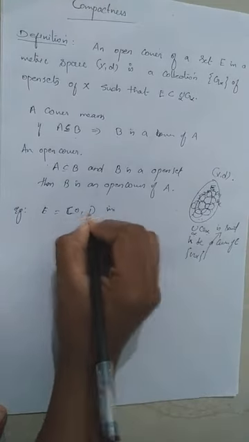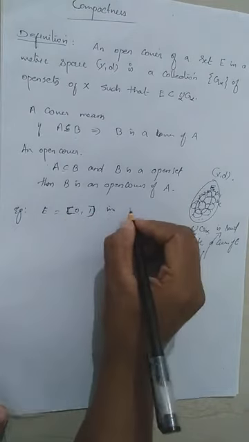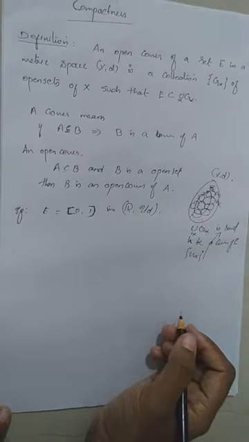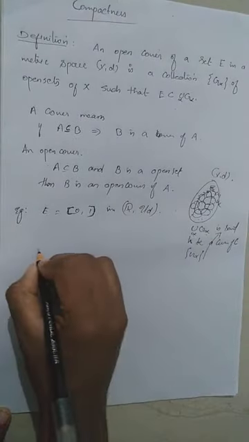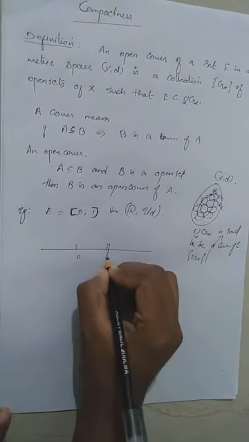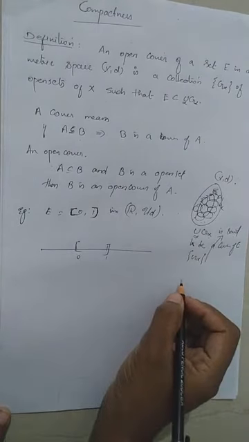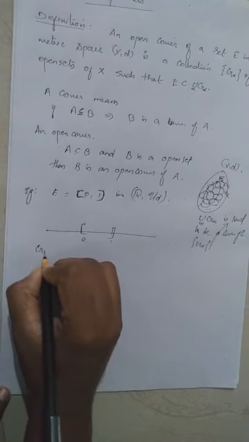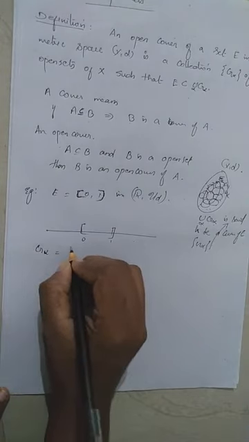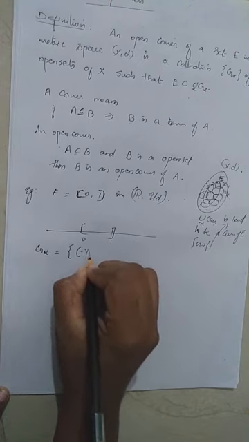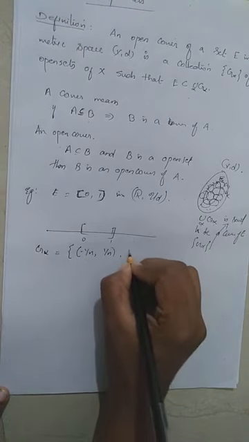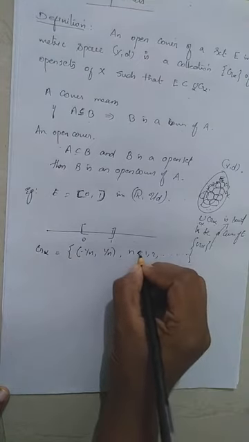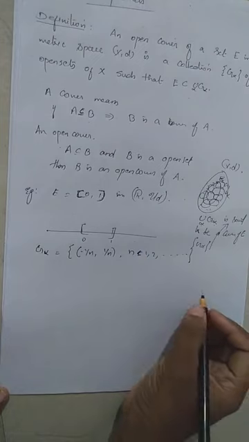in the real line with the usual, standard metric. Now take G alpha equal to the collection of all open intervals (minus 1 by n, 1 by n), n equal to 1, 2, 3, etc., natural numbers.